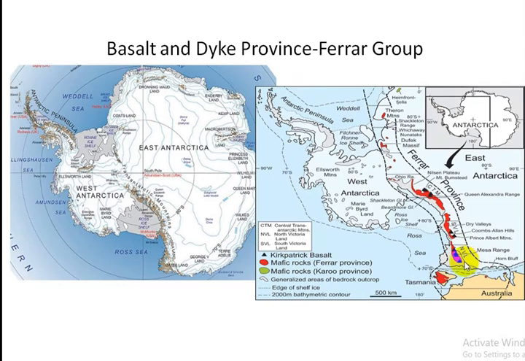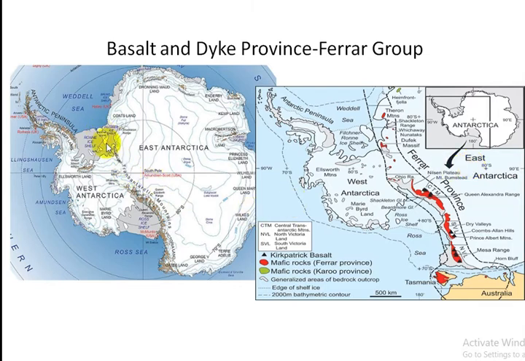This is the famous mountain range in Antarctica, that is called Trans-Antarctica Mountain Belt. This belt divides the Antarctica into West Antarctica and East Antarctica.